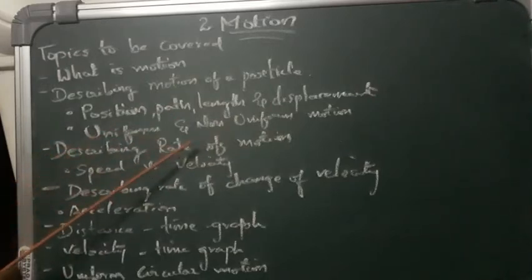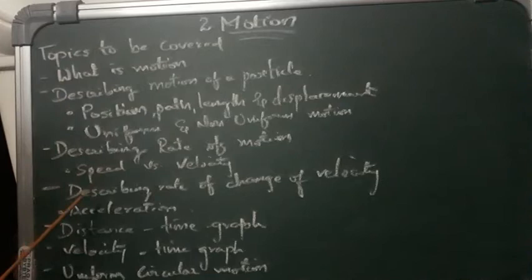Describing rate of motion, in that we are going to learn about speed versus velocity. Next topic is describing rate of change of velocity, in which we are going to learn about acceleration. Next is distance and time graph, velocity and time graph, and uniform circular motion.